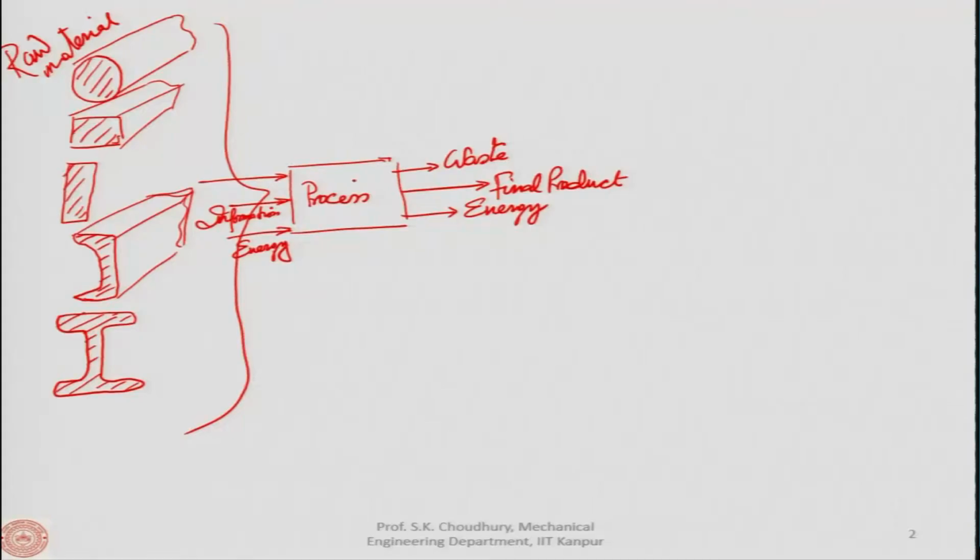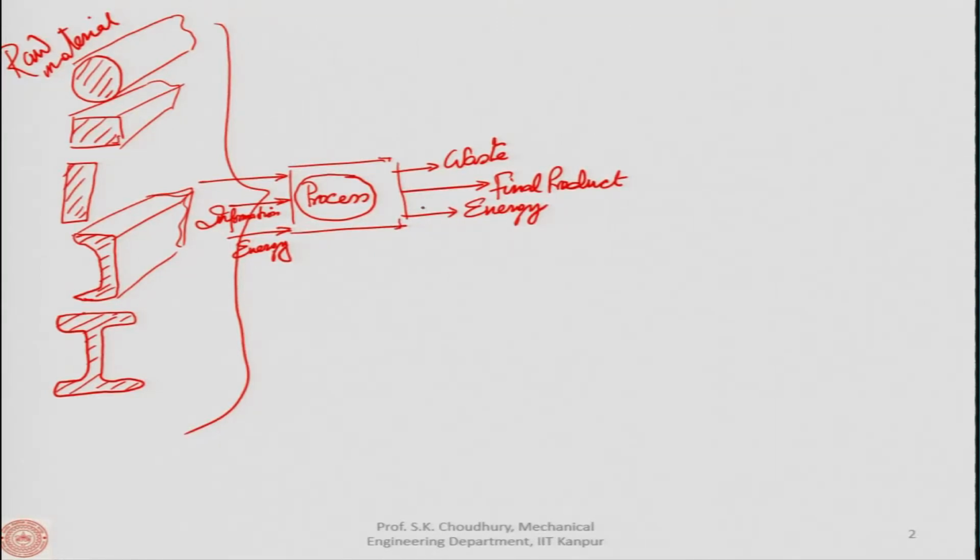These are the processes which we call manufacturing processes. It can be a constant mass operation, a material removal operation, or a mass addition process.